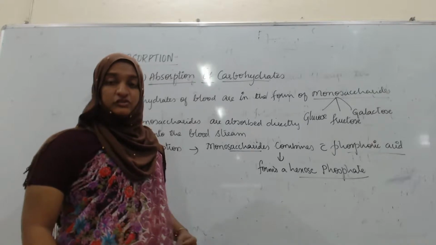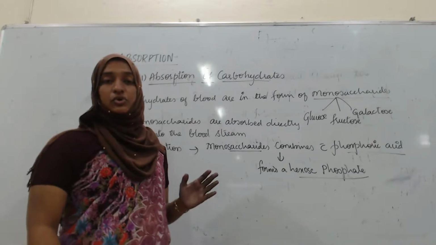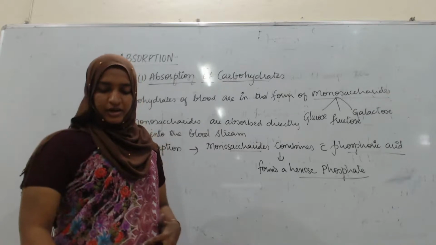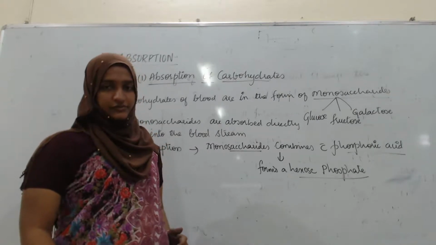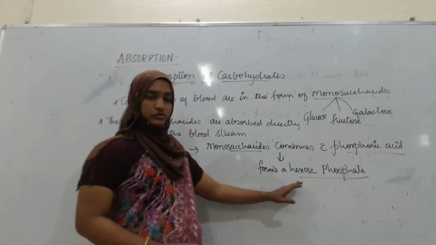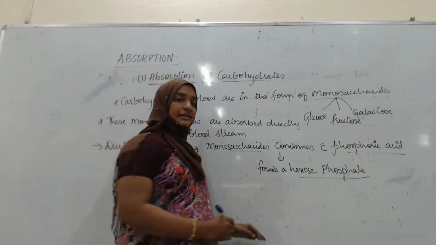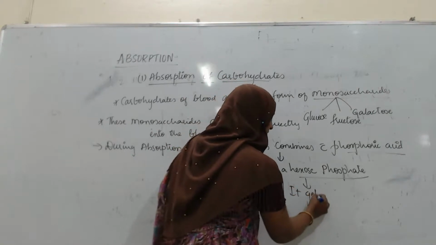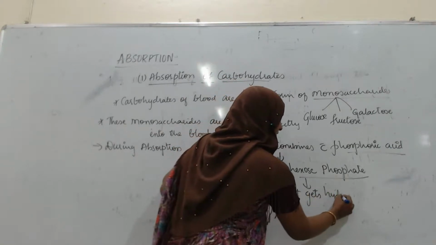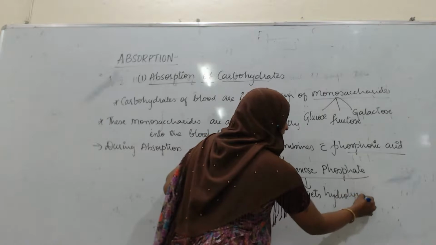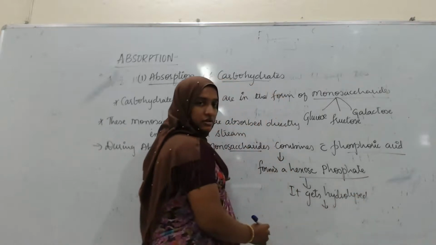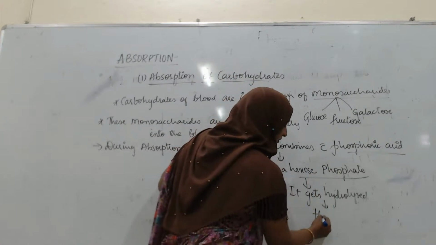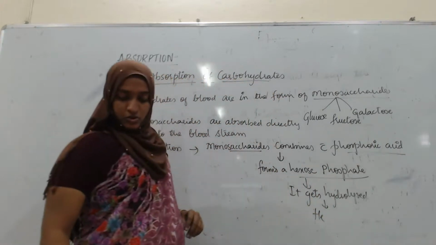Apparently this hexose phosphate is going to be hydrolyzed, since hexoses are found in the blood rather than hexose phosphate.